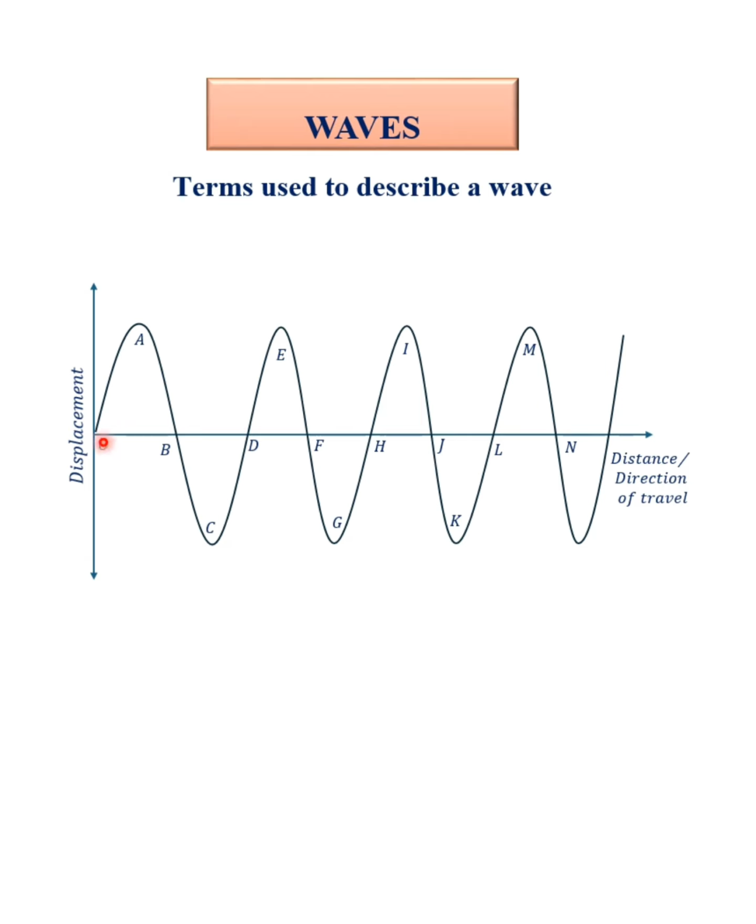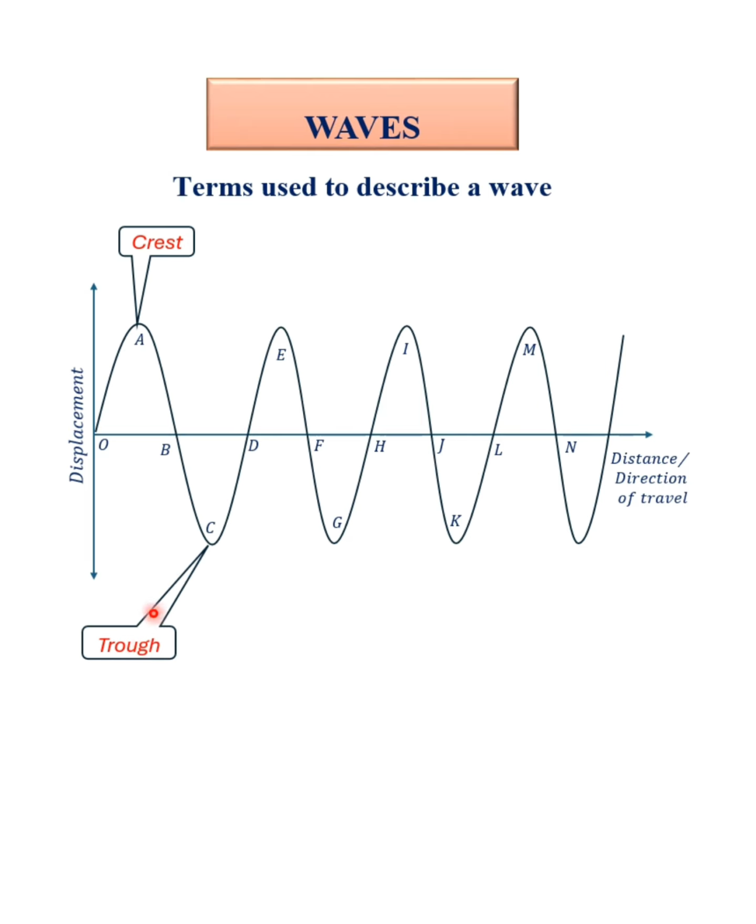When the particle is displaced, it rises up to a point, the maximum point. It also falls below to a point, the minimum point. That maximum point is what we describe as the crest of the wave, while the minimum point is what we describe as the trough of the wave.